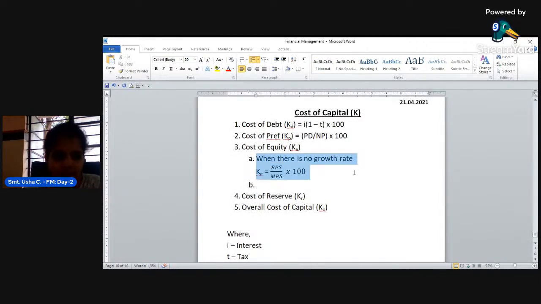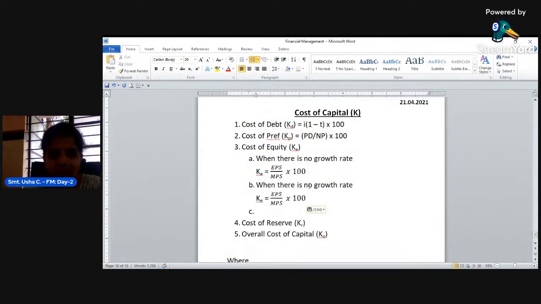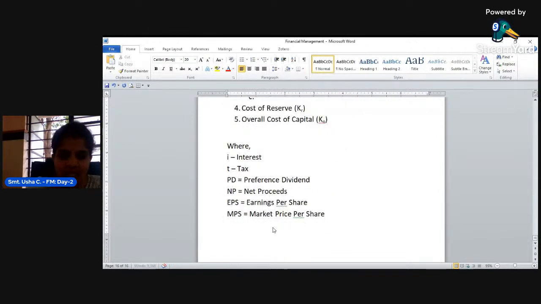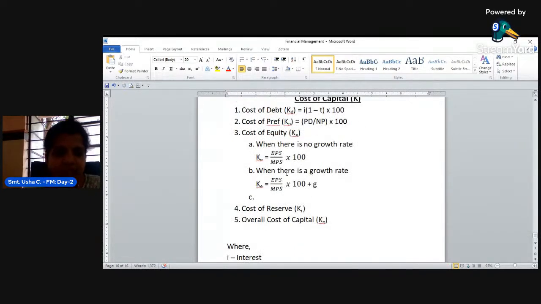When there is a growth rate, what is the formula? When there is a growth rate, we use the same formula, but along with this we add G. G is the growth rate. When there is no growth rate, we don't consider it.